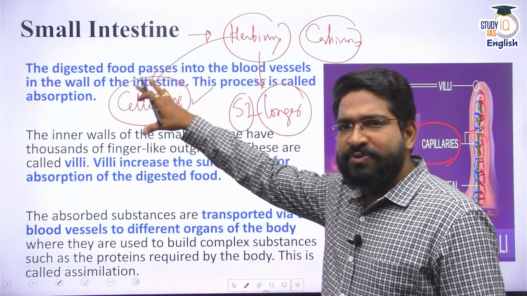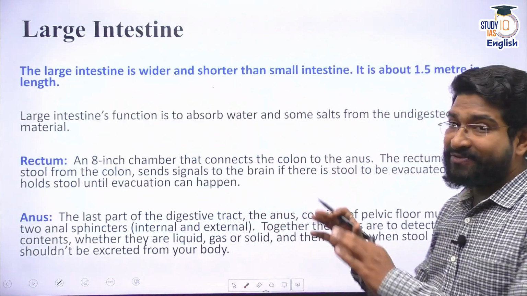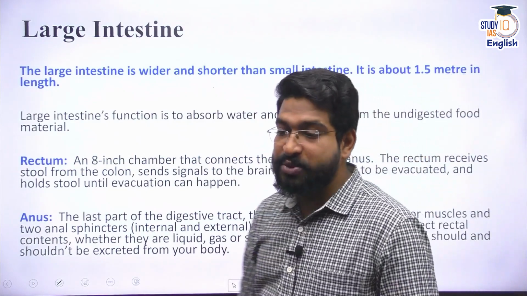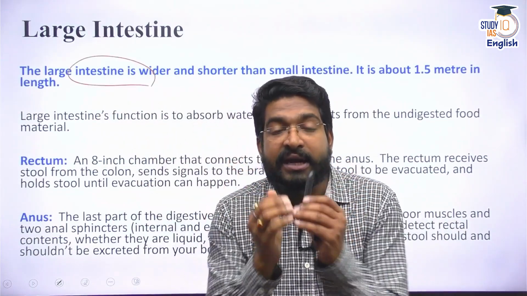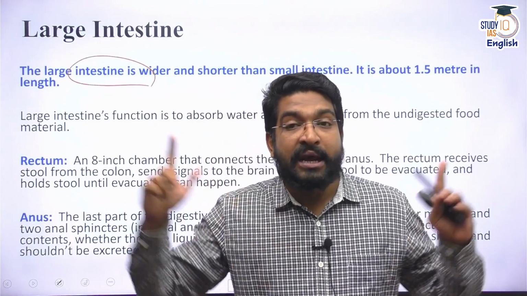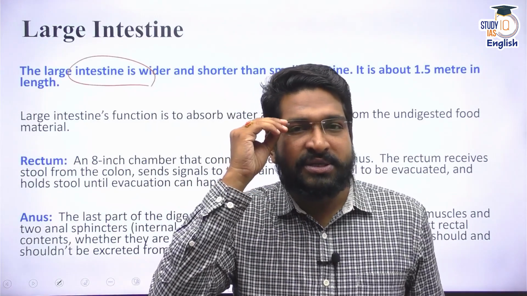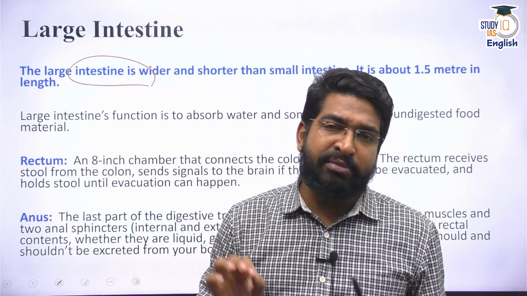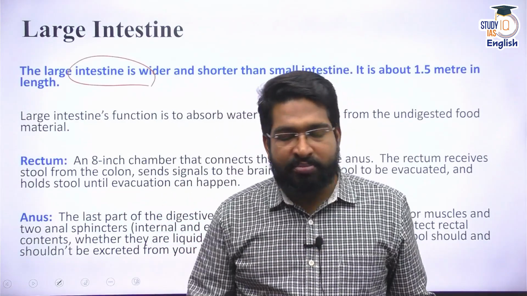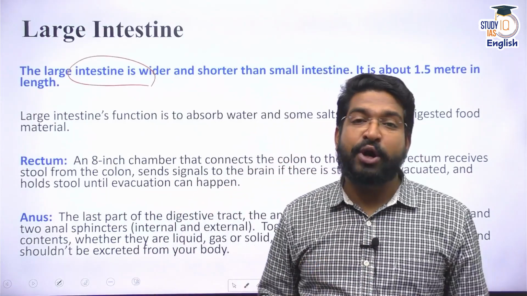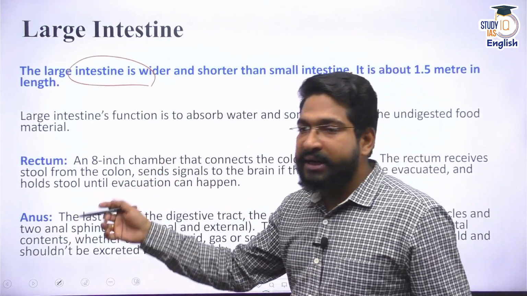That means most of my food is now digested, majority of it is absorbed as well, and whatever food is left out undigested or some amount of absorption is left out, it now enters the large intestine. Large intestine is first of all wider. That means its girth is higher than small intestine, but its length is shorter. Small intestine is approximately 5 to 7 meters, whereas large intestine is hardly 1.5 meters. And most of the large intestine is even called colon also. I can use the terms interchangeably because majority of large intestine is colon. It is divided into different sections of colon. This colon will be connected to rectum.